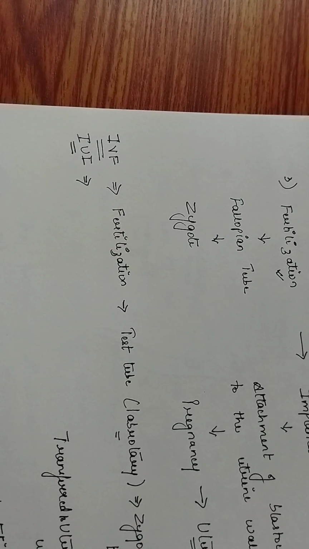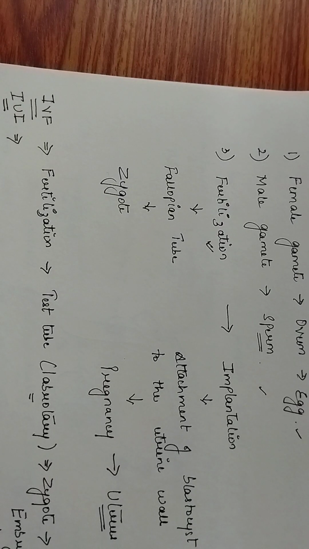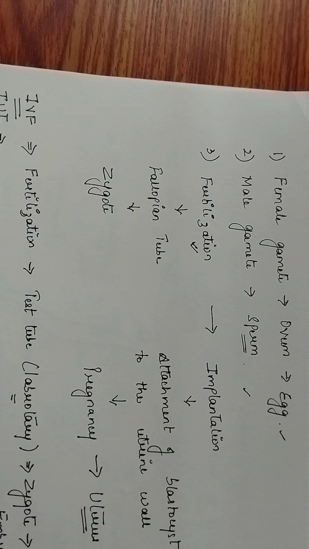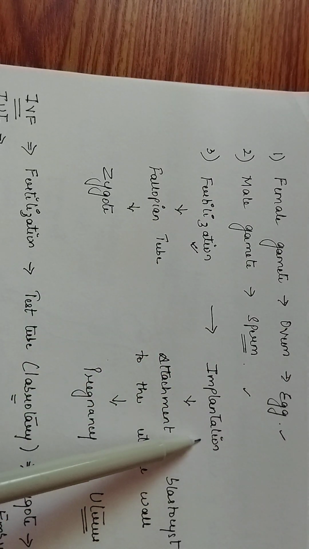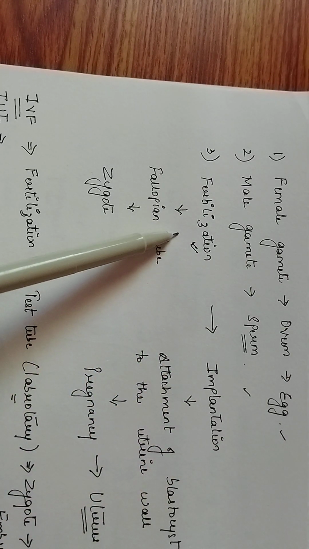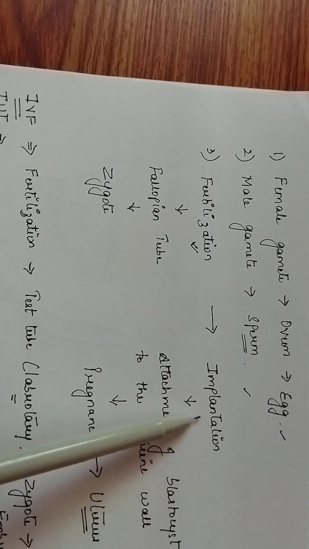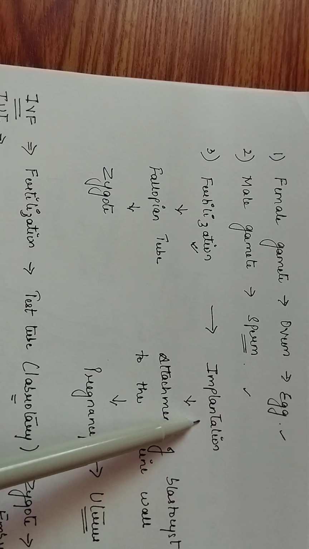I hope, students, today's class was helpful for you. Please take this down. In today's class we spoke about when pregnancy begins. Pregnancy begins after the fusion of male and female gamete, leading to fertilization. After fertilization we see implantation. Even though fertilization sometimes happens, if the zygote or the blastocyst fails to attach itself to the uterine wall, pregnancy will not happen. So pregnancy only happens when there is implantation.